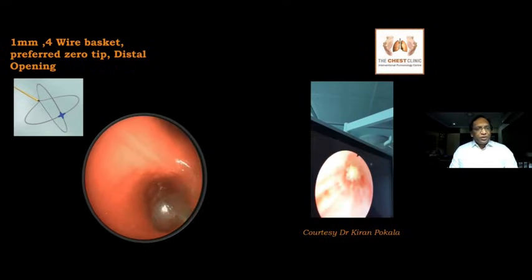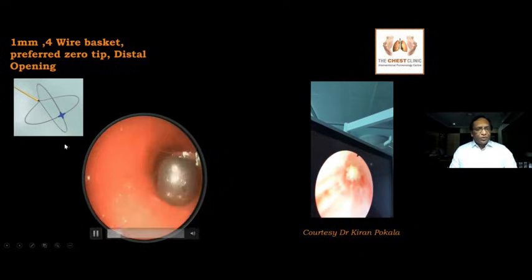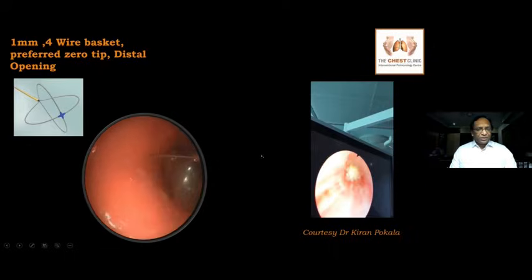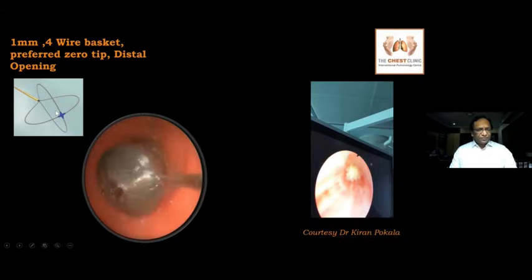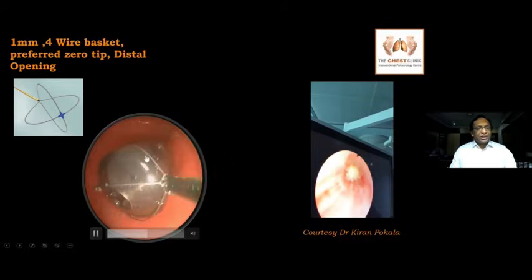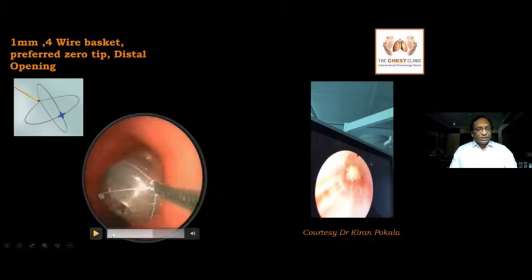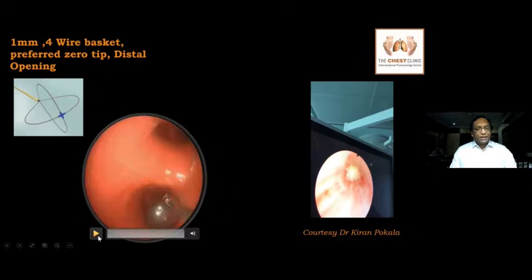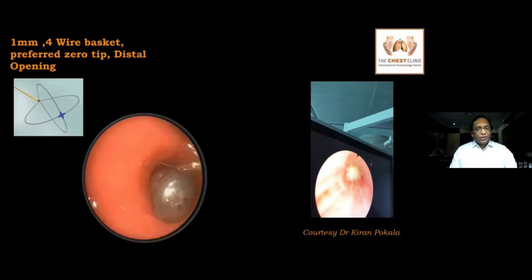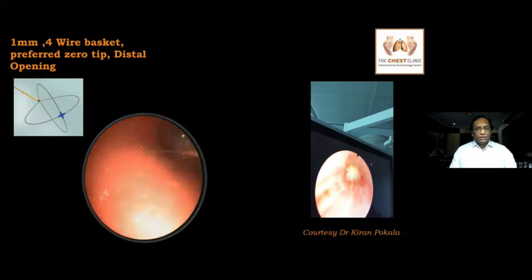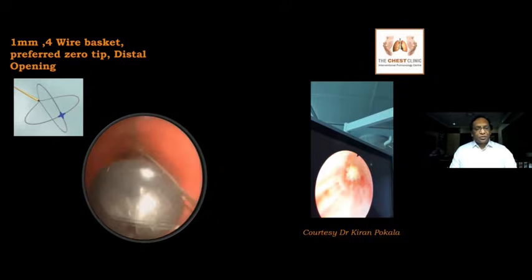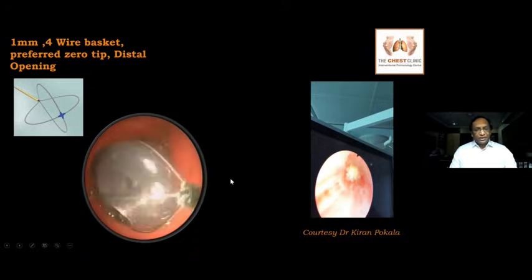So coming to the different tools, how they can be used. We have two different types of baskets. One is a four-wire basket. So how do you use a four-wire basket? Initially, you have to pass the basket distally and open it distally and try to pull proximally. When you're pulling proximally, you do a jiggling maneuver so that you can incorporate the foreign body inside the four wires and extract it.